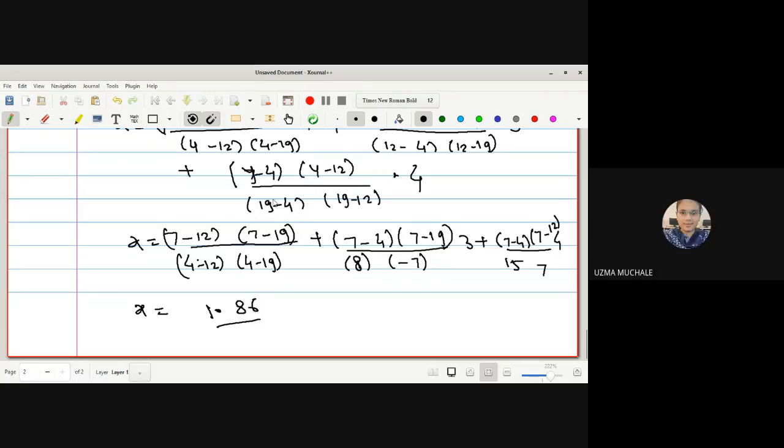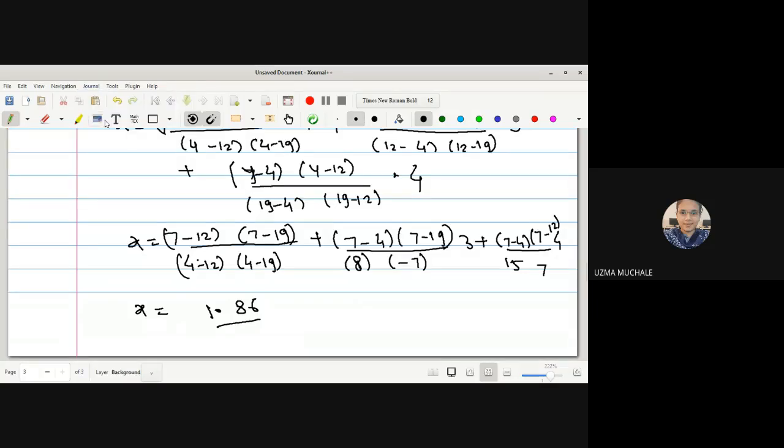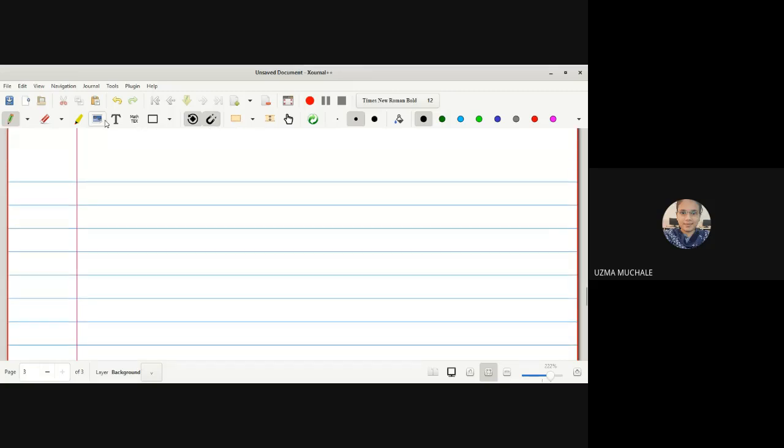You can solve the example related to Lagrange's interpolation, that is Lagrange interpolation as well as inverse interpolation. Is there any doubt for this one? Interpolation, Lagrange's interpolation, inverse interpolation. I have given you assignment of numerical analysis also. You can check the examples there. Try to solve. It will be practice as well as your assignment will be solved.